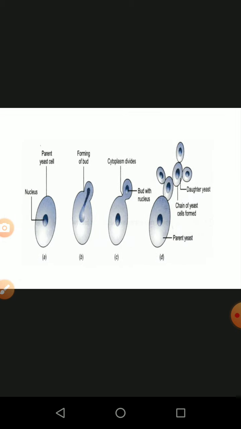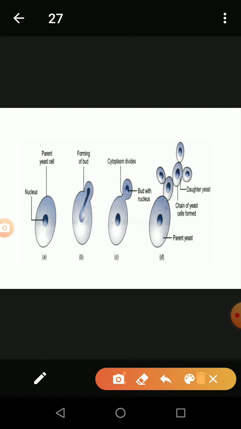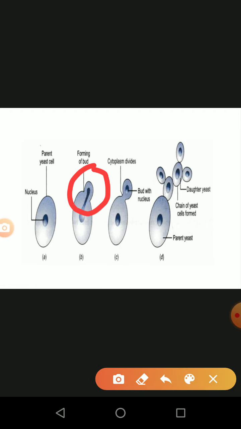So this is the diagrammatic representation: the nucleus and the parent cell of the yeast. In the second one, a bud is forming from the neck region, and the bud is covered with cytoplasm. We know very well the nucleus is surrounded with cytoplasm. The matured one produces numerous buds, and each bud develops into a new individual cell.